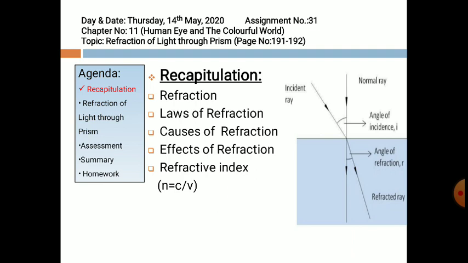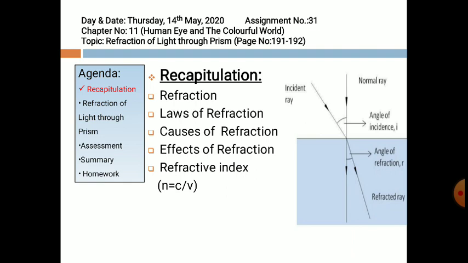Now, laws of refraction. You have studied there are two laws of refraction. The first one is that the incident ray, the refracted ray, and the normal to the interface of the two media at the point of incidence all lie on the same plane.